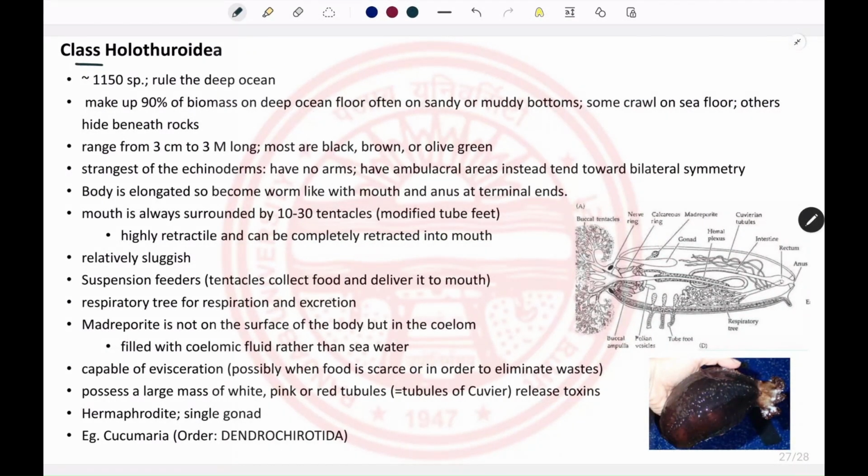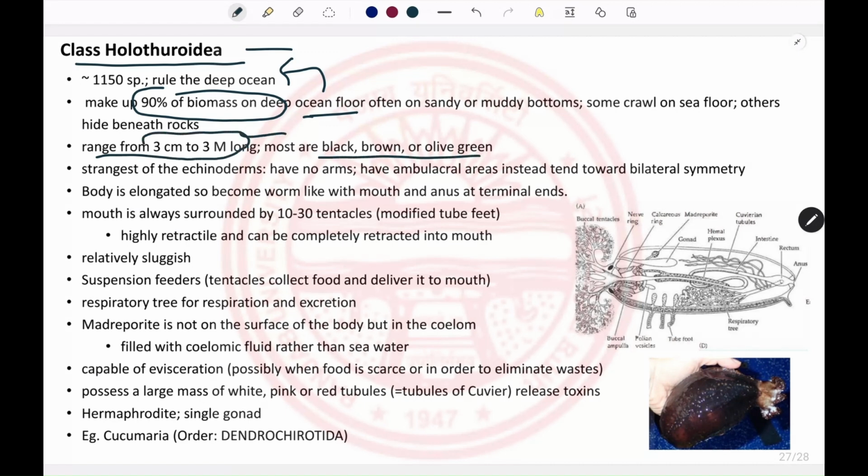The last class in phylum Echinodermata is the class Holothuroidea, and they make up about 90% of the biomass on the ocean floor, which makes them rule the deep ocean. They can range from 3 cm to 3 meters long, and they can be of various colors. They don't have any kind of arms, so the body is elongated in structure, but they do have the ambulacral areas. So these dots you can see here are the ambulacral areas.